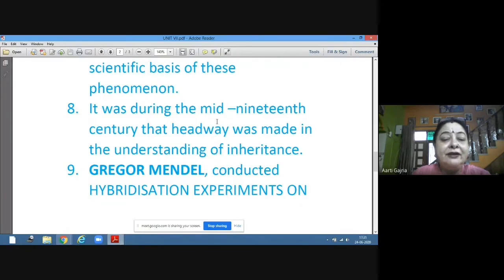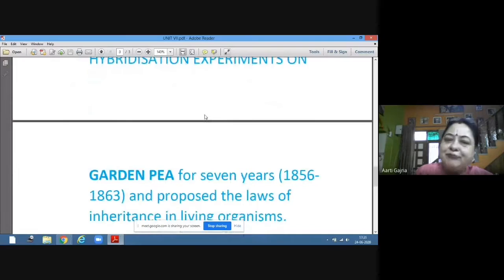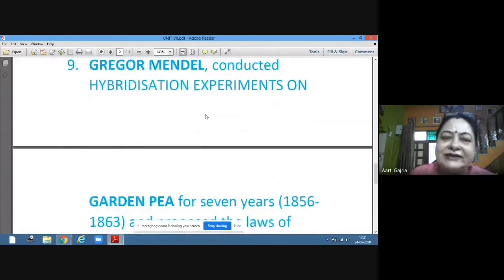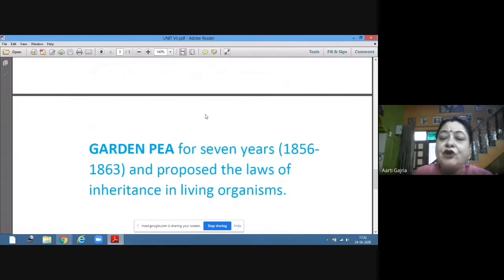Now Mendel is also known as the father of genetics. He was the first one to conduct hybridization experiments, and he selected the pea plant. Why the pea plant? Because the pea plant has a short life cycle. Another thing was that in the pea plant, he saw many contrasting characters.